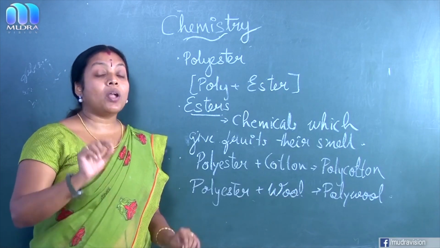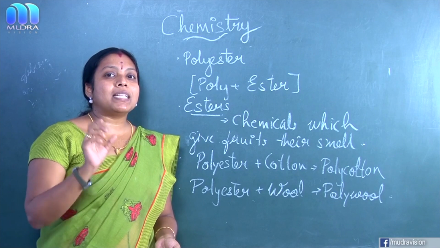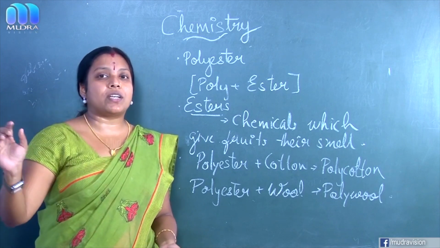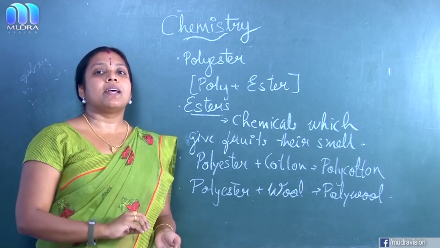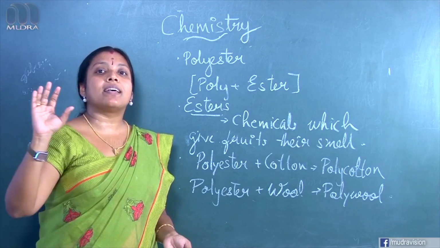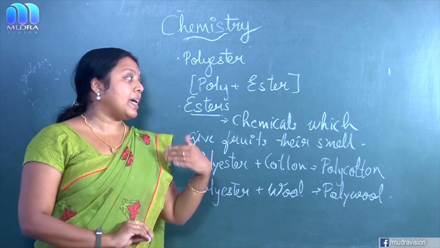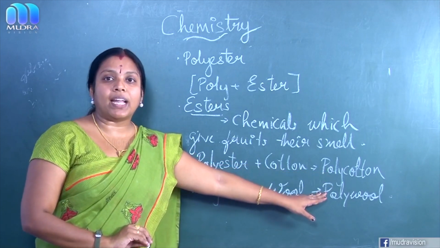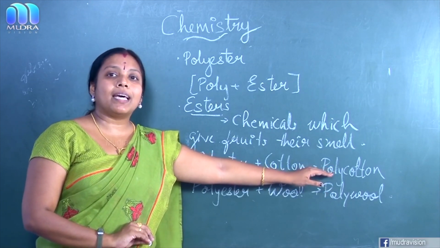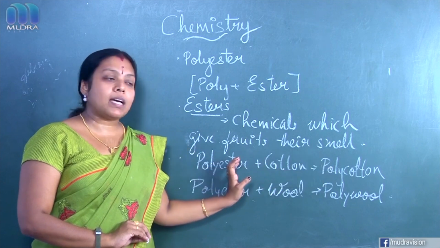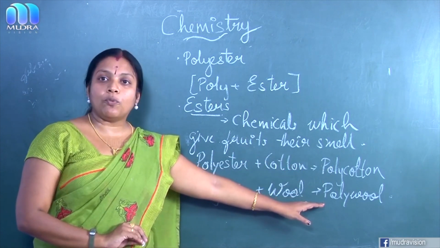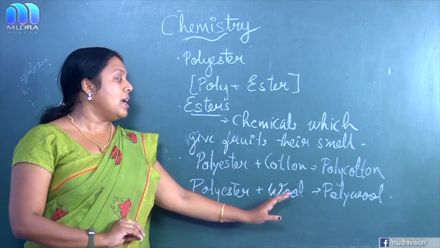Clear? Once more, polyester. Polyester means poly plus ester. Esters are chemicals that give fruits their smell. And so many fabrics are there, and they are sold by the names polycotton, polywool, like that. Polycotton means there occurs the mixing of polyester plus cotton, and polywool means mixing up of polyester plus wool.